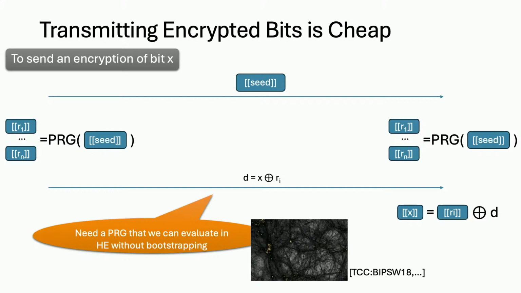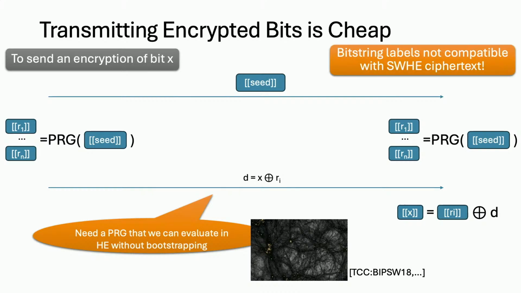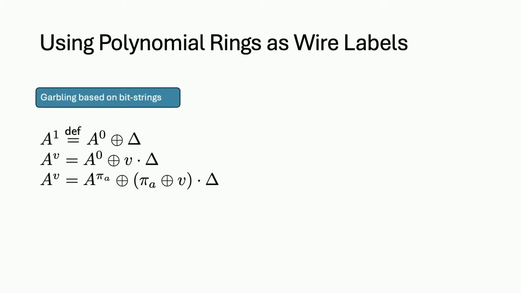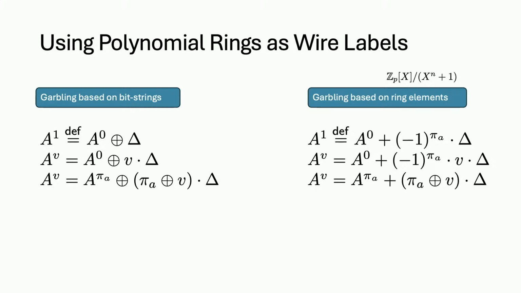So now we more or less solved the first problem, that is how to transmit this truth table bit in the garbled table. And we're mostly done with that part. But the problem here is that the ordinary garbled table has bit strings as labels. Now we are talking about mostly lattice-based encryption schemes, so they are no longer compatible with bit strings as labels. So we need to define our labels not as bit strings but as polynomial ring elements. So every label is now a polynomial ring element, so that the scheme is compatible with the somewhat homomorphic encryption scheme.